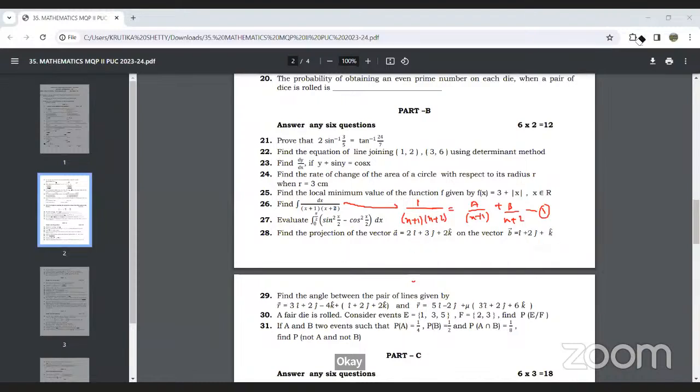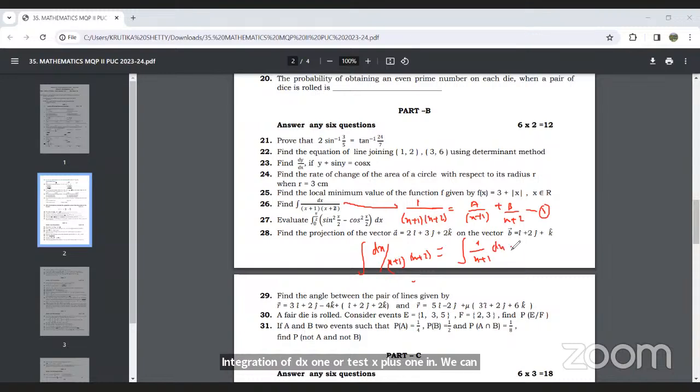Now we can integrate this, as we have got the values of a and b. As per the question, integration of dx upon x plus 1 into x plus 2 we can write as integration of 1 upon x plus 1 dx plus, since b is minus 1, minus integration of 1 upon x plus 2 dx.